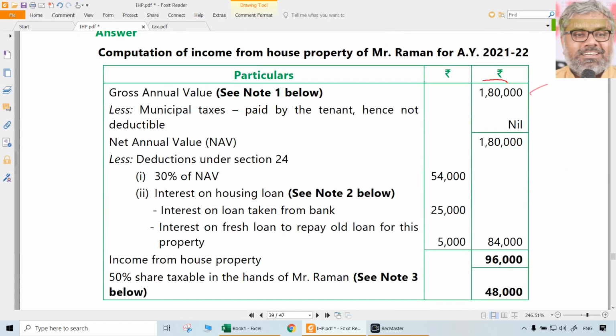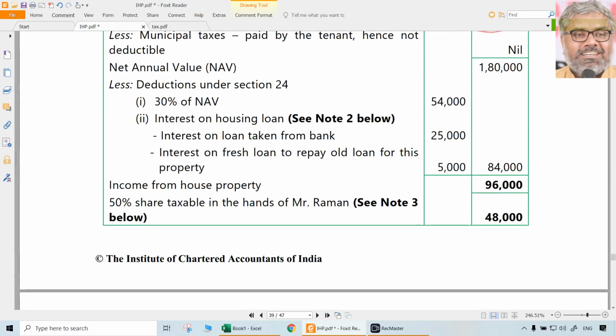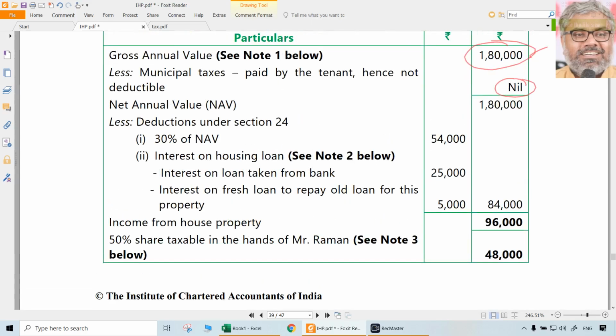Already we know the gross annual value, 1,80,000. Municipal taxes are not allowed as deduction. Why? Because they are paid by tenant. So net annual value also is 1,80,000. So naturally 30% of net annual value, you have to do these calculations on paper, 54,000. And how much is going to be the 24B as we just now computed? 30,000. Total is 84,000 deductions under 24A and B together. Then after deducting these from 1,80,000, what is the income from house property? Total for the entire property 96,000.